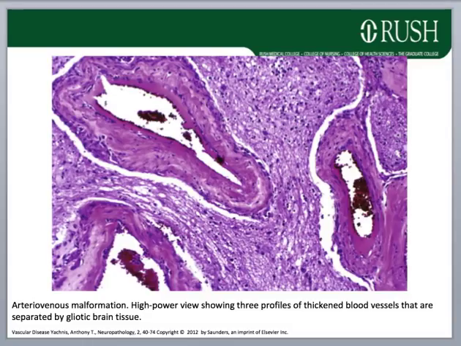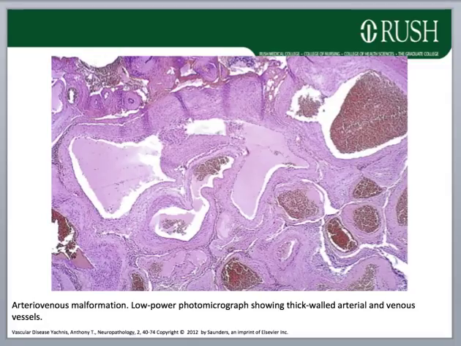This image shows 3 profiles of thickened blood vessels that are separated by this gliotic brain tissue. This is a low-power image showing thick-walled arterial and venous vessels of varying caliber and thickness, characteristic of AVMs.